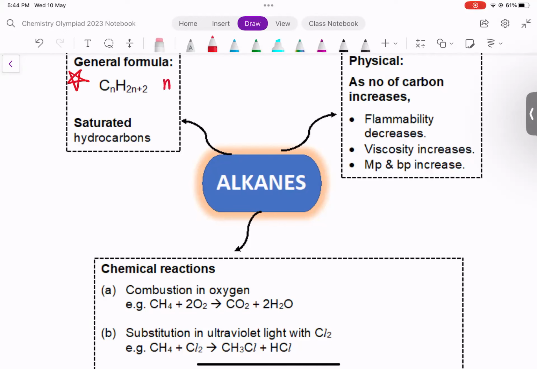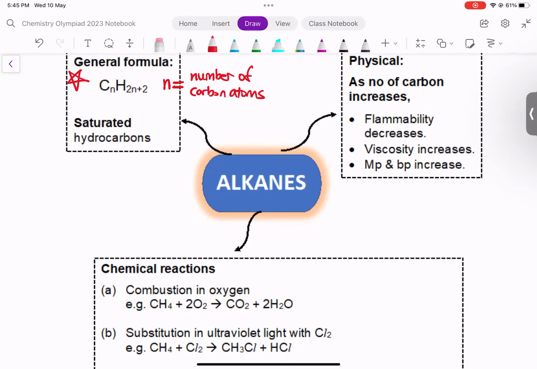What is n? n is the number of carbon atoms. So how many carbon atoms you have in the alkane, you just sub in. For example, if I have 10 carbon atoms, I sub in C10H2 times 10 plus 2, so C10H22.